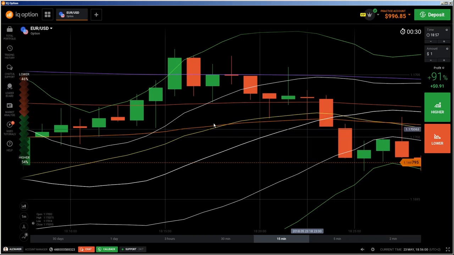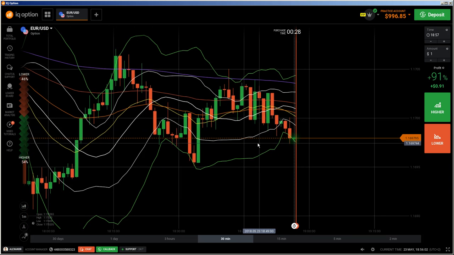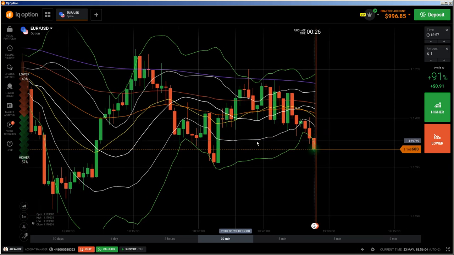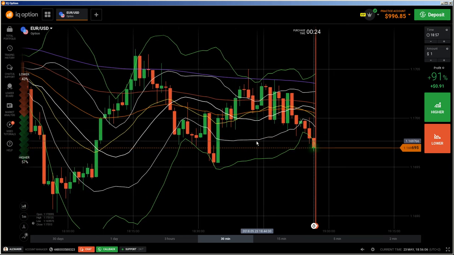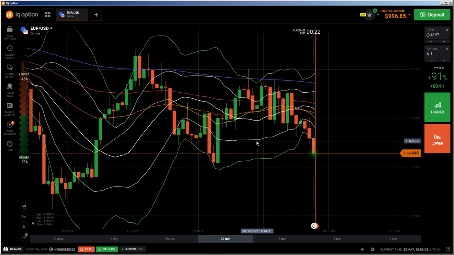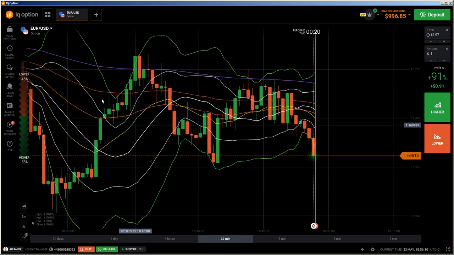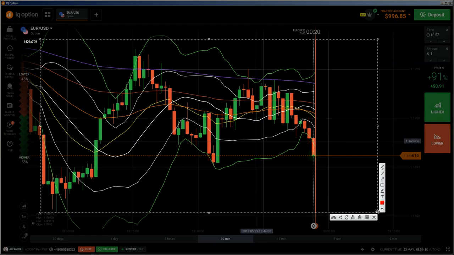So let me see if I can show you now some trades. Overall, I have explained it so often: in such an area, try to avoid trading if you are not experienced. I'm going to show you this again. Here you see the EMAs are crossing. So try to avoid trading in between those areas, because at the end you get screwed.